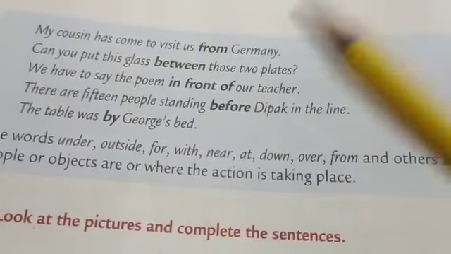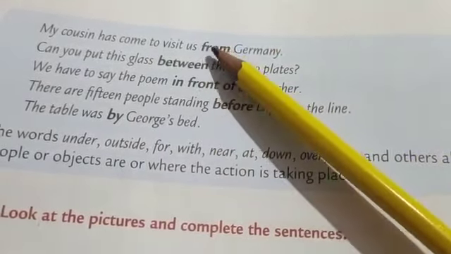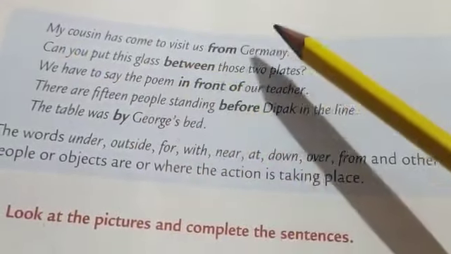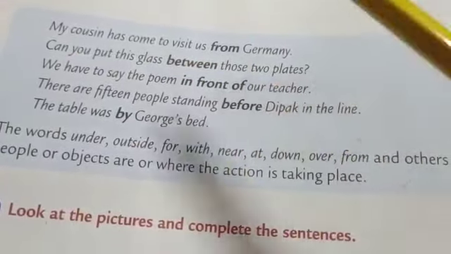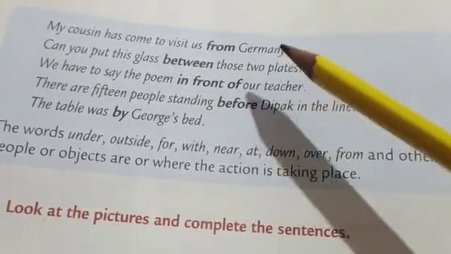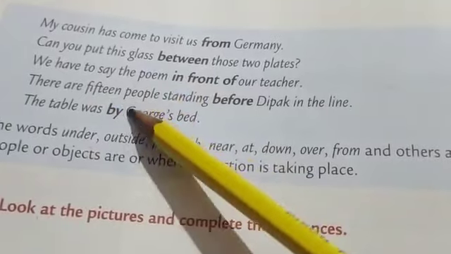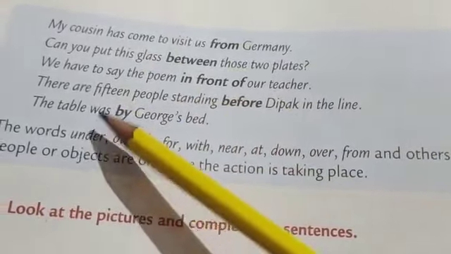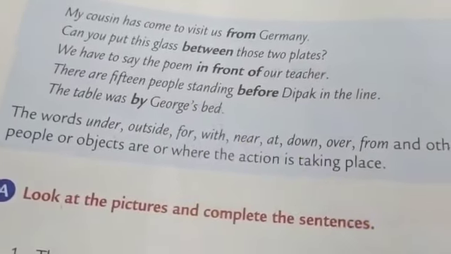My cousin has come to visit us from Germany. Can you put this glass between those two plates? We have to say the poem in front of our teacher. There are 15 people standing before Deepak in the line. The table was by George's bed.